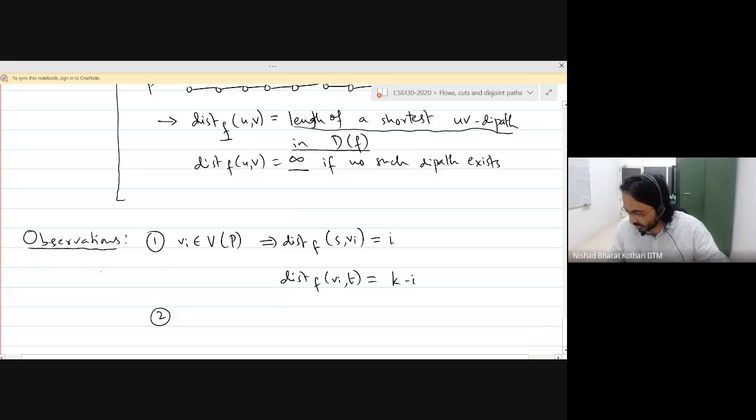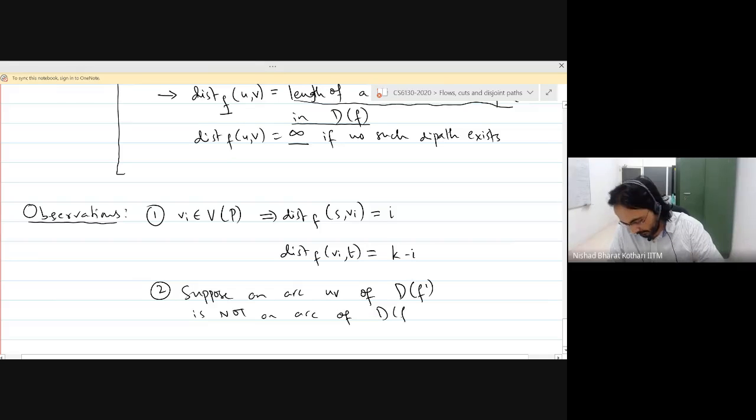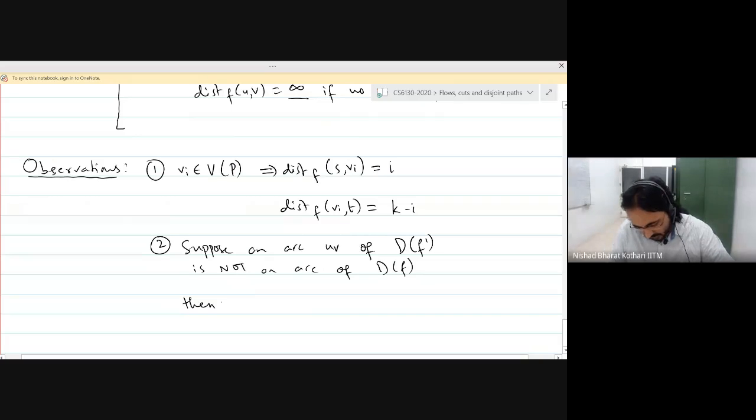Suppose an arc UV of D of F prime. Okay, so we are looking at the auxiliary digraph with respect to the new flow. Supposing there is an arc UV in D of F prime, which is not an arc of D of F. Then what is the conclusion you can arrive at?